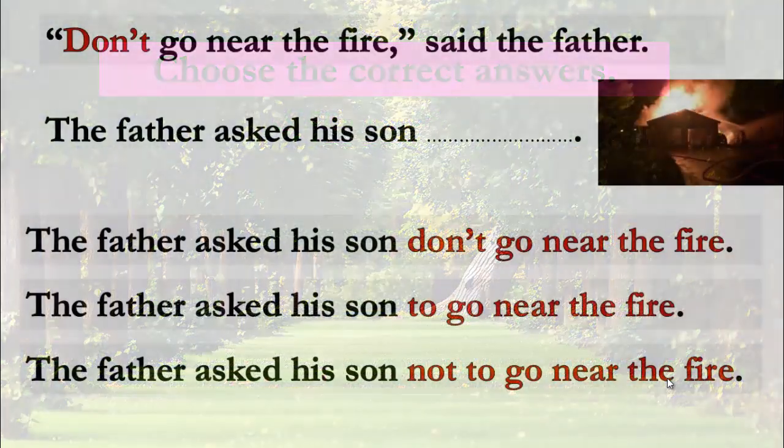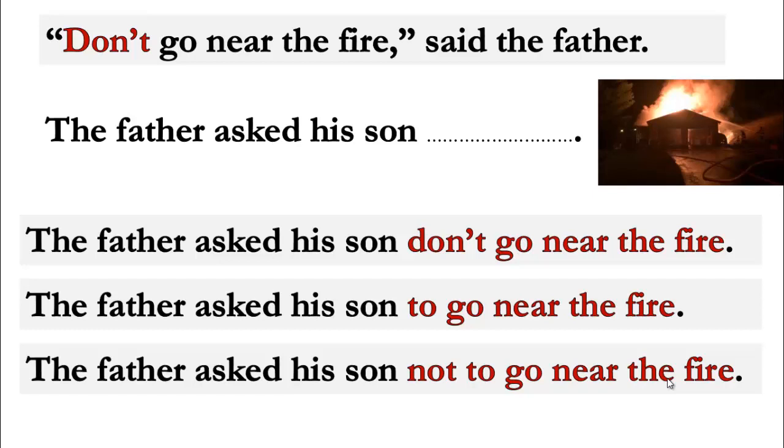Okay, now let's practice. Let's check our understanding of reported speech. We want to choose the correct answer. Don't go near the fire, said the father. So the father asked his son: don't go near the fire, to go near the fire, or not to go near the fire. I'd like you to look at the sentence. What do you have here?